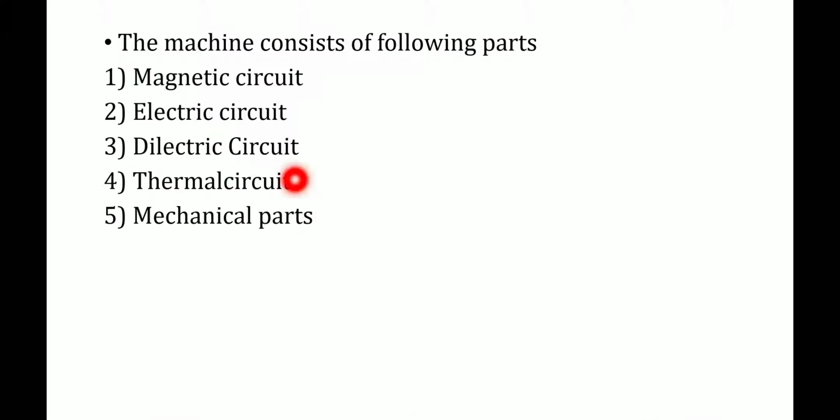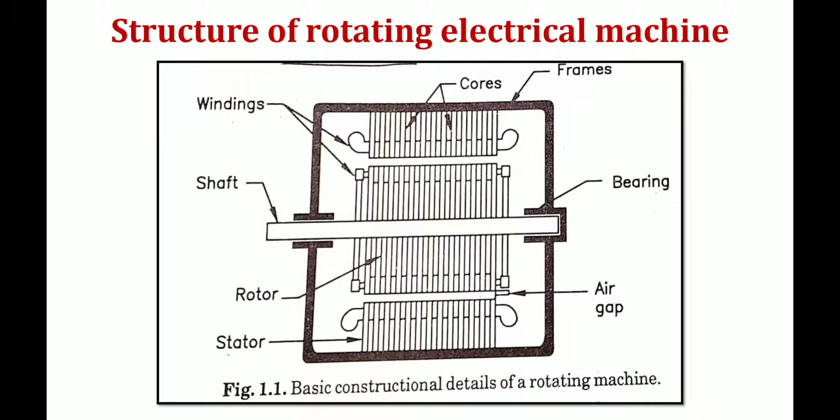So next, which one is there? Mechanical parts. From this diagram we can see that the important mechanical parts of any machine are the bearing and the frames, and one more is the shaft. So this is all about the mechanical parts.